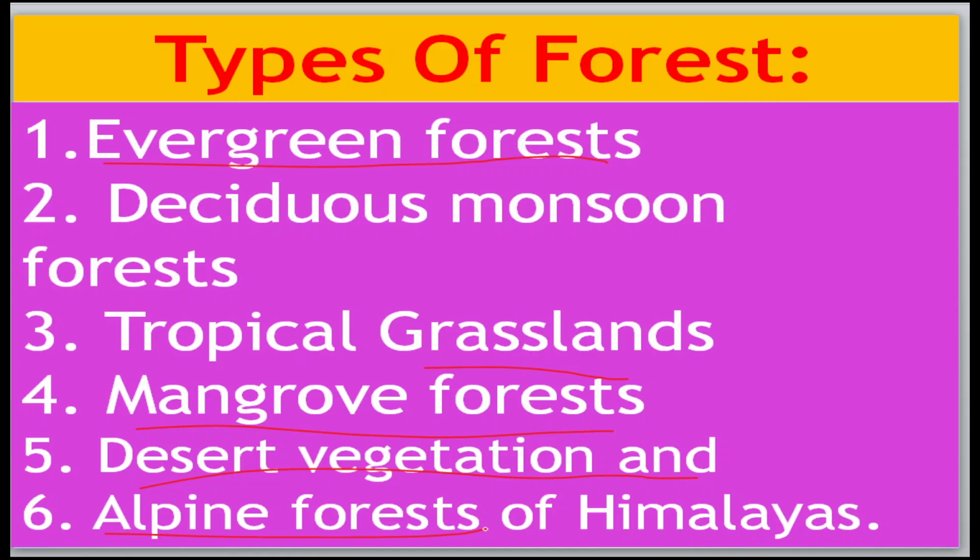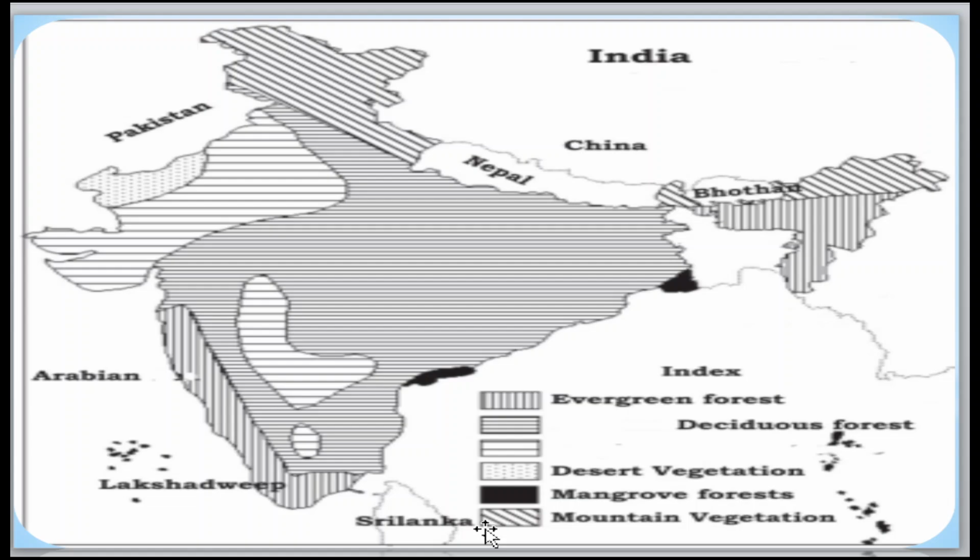These are the six types. Most frequently, questions may be asked from this lesson on types of forest. Those six are for 3 marks. We will come to know about them one by one.